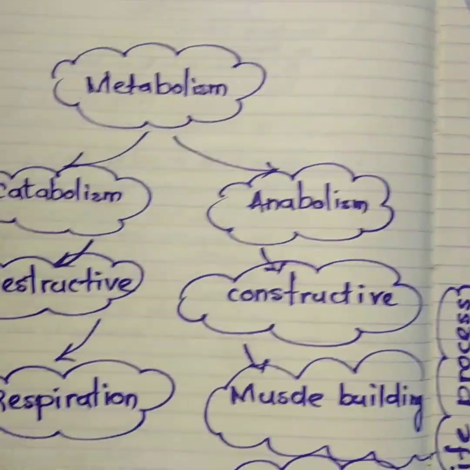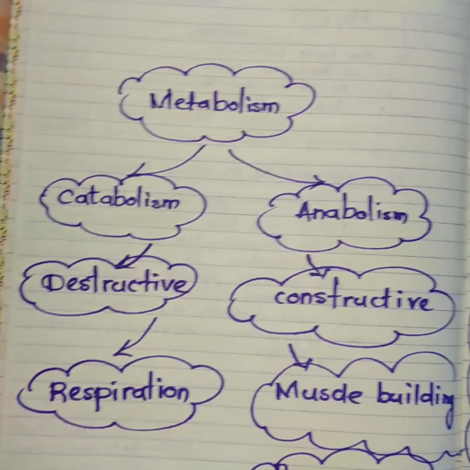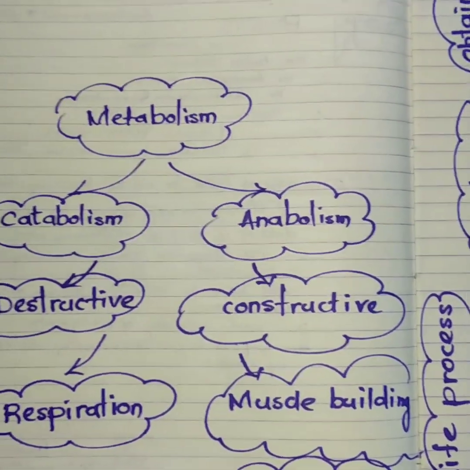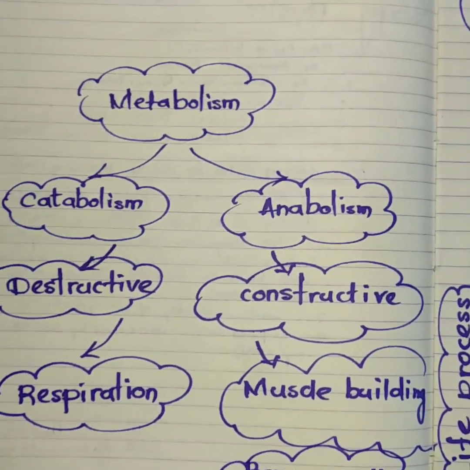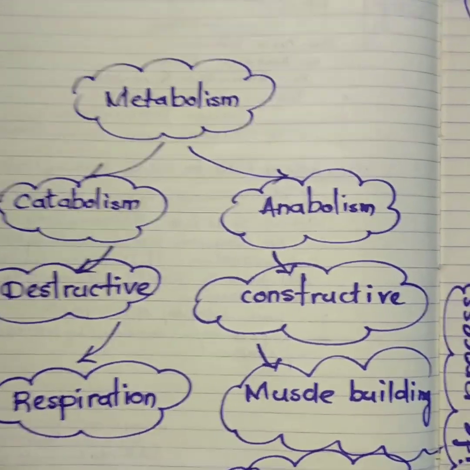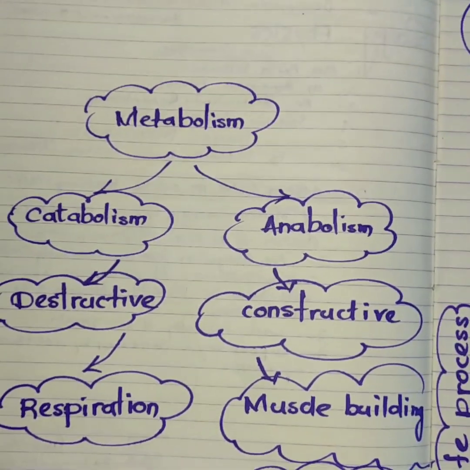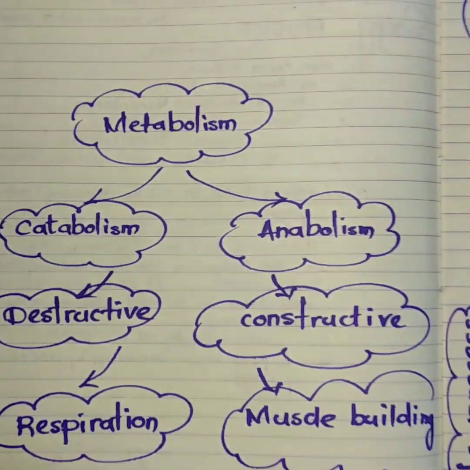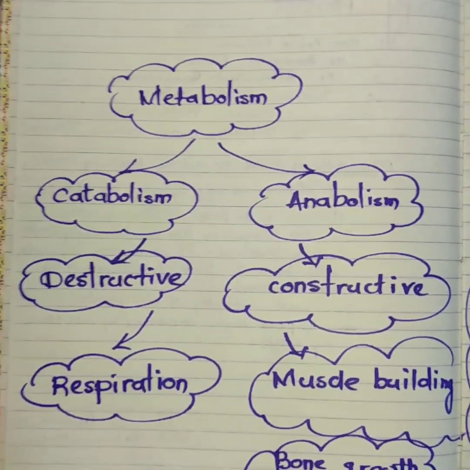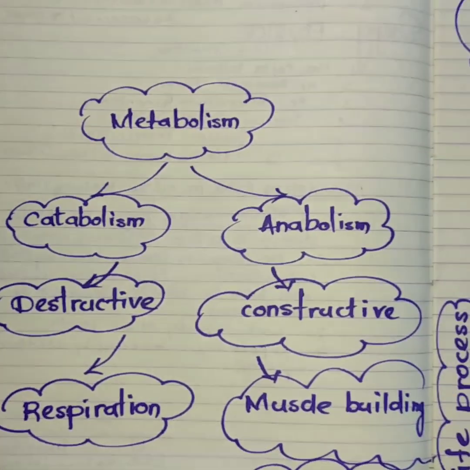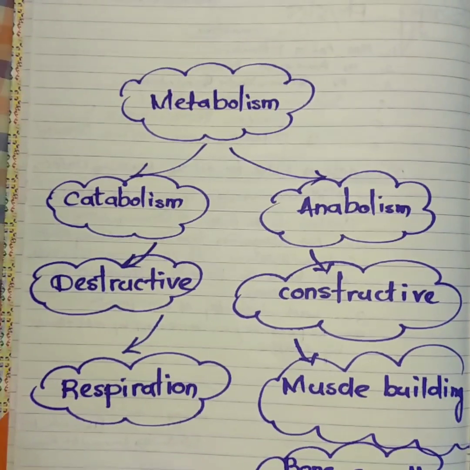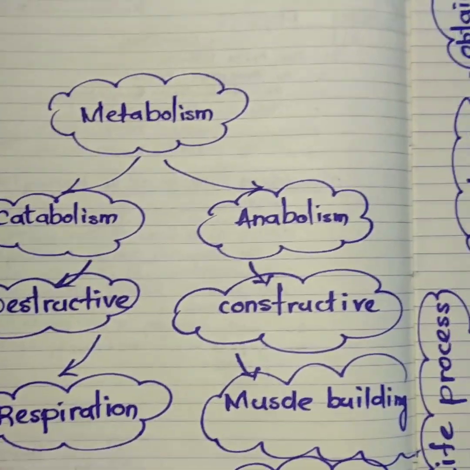Now come to metabolism. What do you mean by metabolism? See, within our body, enormous types of biochemical reactions are continuing: breaking down of food, assimilation of food, getting energy, utilization of that energy. A number of chemical reactions are running within our body.